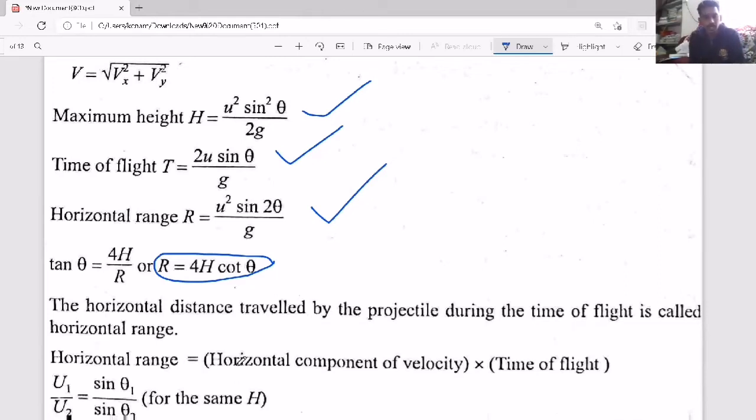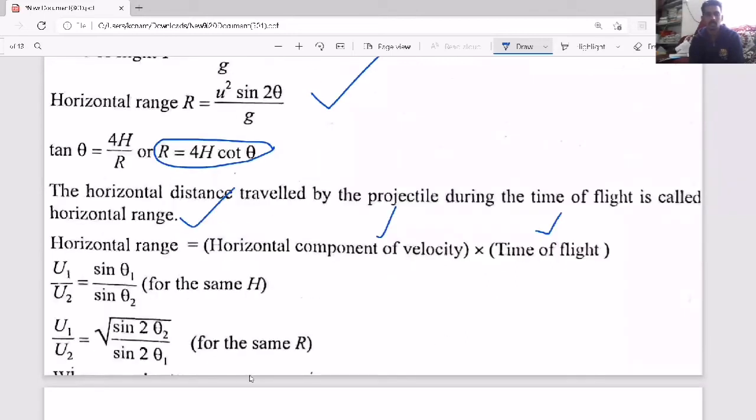Now, the horizontal distance traveled by the projectile during the time of flight is called horizontal range. Horizontal range equals horizontal component of velocity into time, because horizontal range is nothing but horizontal displacement, nothing but velocity into time, because acceleration is 0.